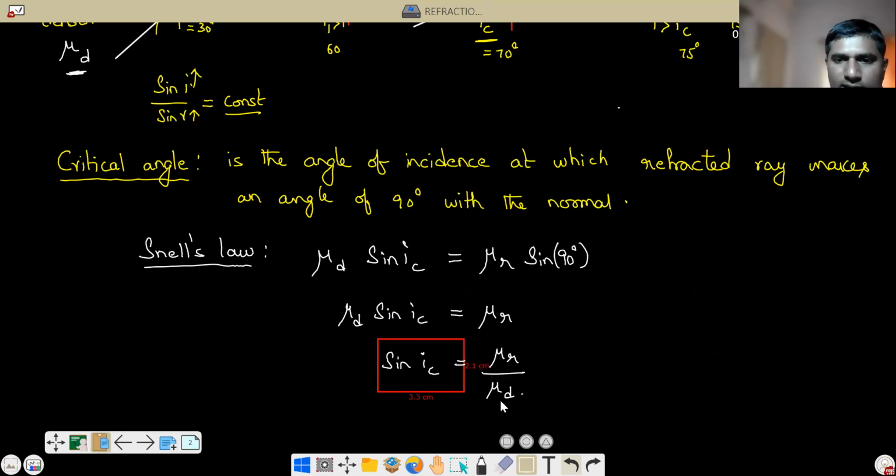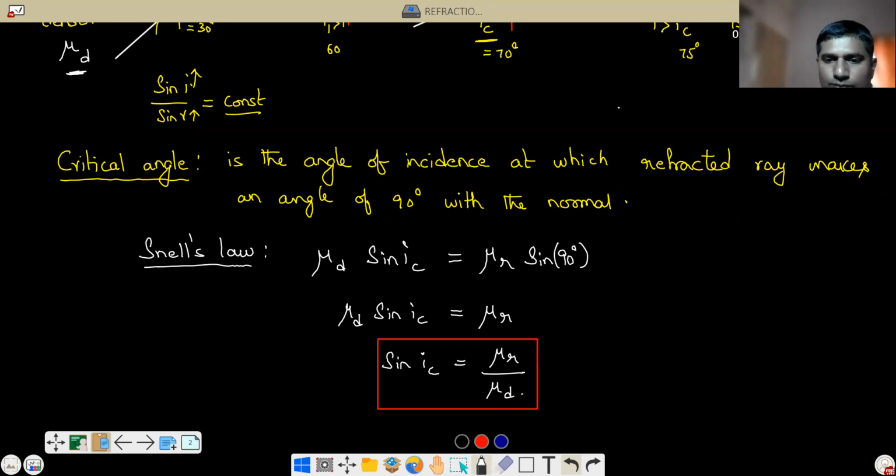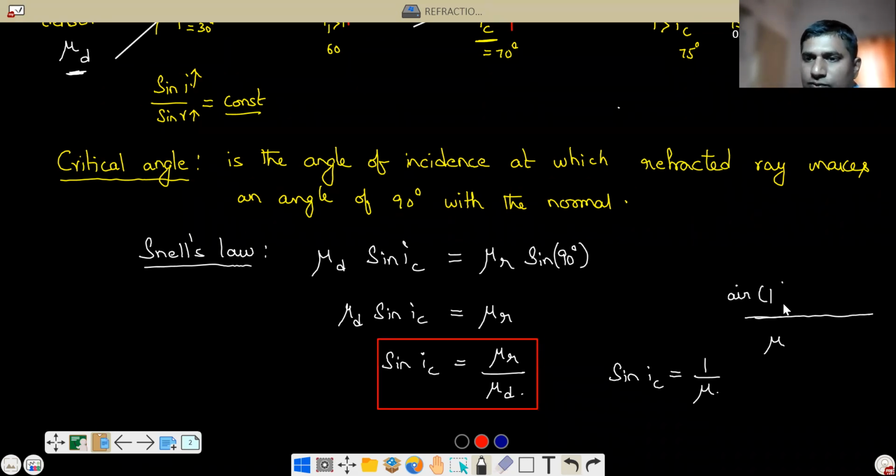But in many textbooks they give that sin IC is equal to 1 by mu. Why? Because this formula is valid only when the ray is going from a medium mu to air. This is air, whose refractive index is 1, and this is a medium whose refractive index is mu, either water or something like this. Because here in air mu r is 1. So therefore this is the formula they use: sin IC is equal to 1 by mu.